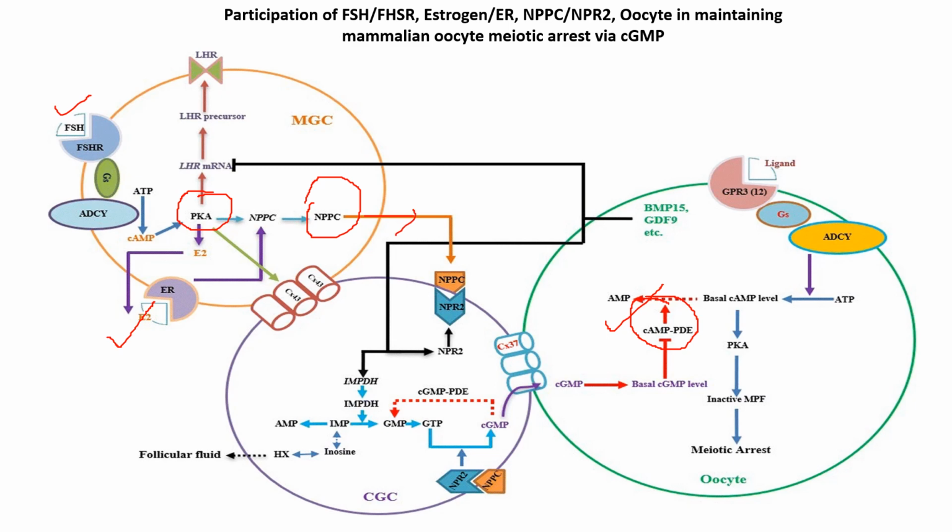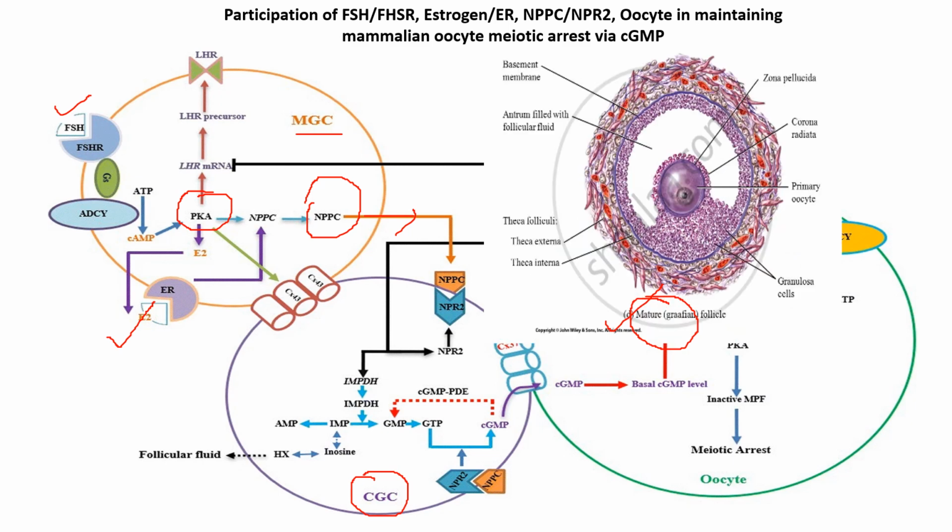Which cell? This is the mural granulosa cell, and it will enter where? In the cumulus granulosa cell. What are those? So we know the structure of a matured Graafian follicle. The granulosa cells that are lining the wall of this follicle are the mural granulosa cells.